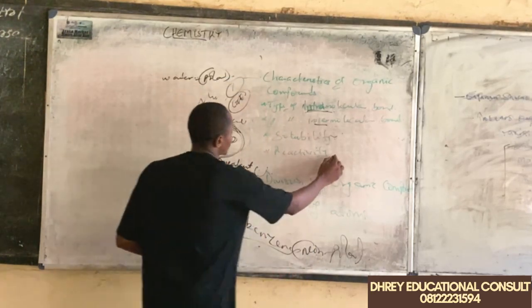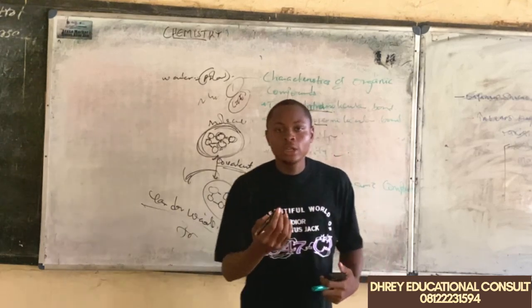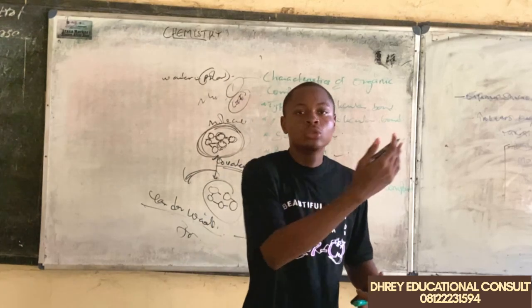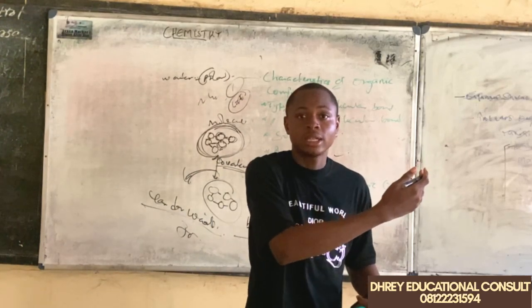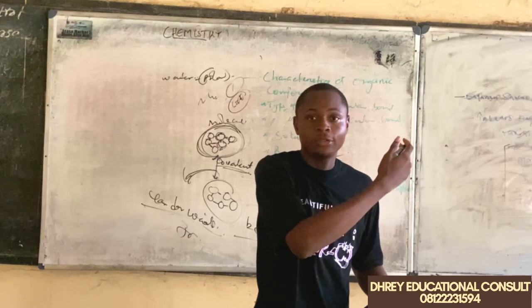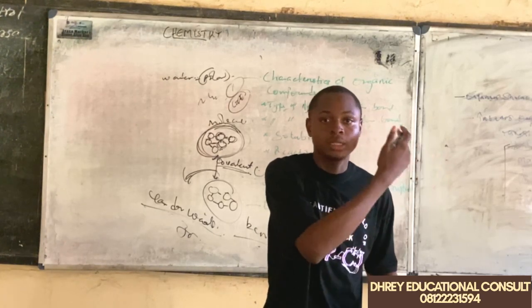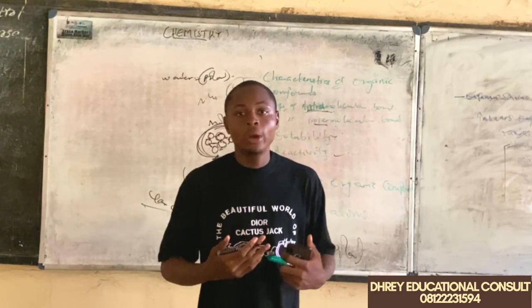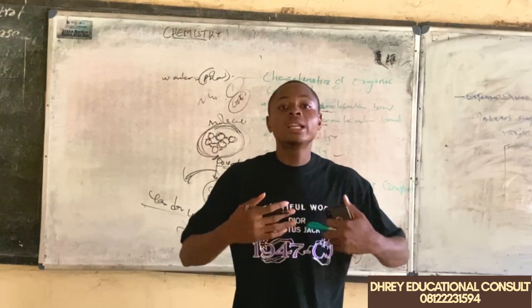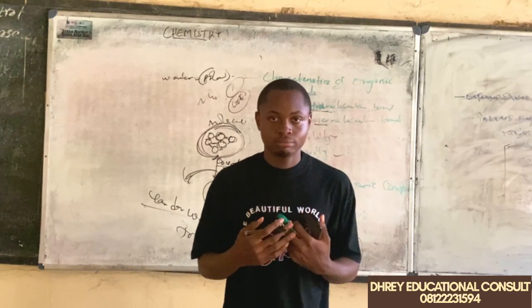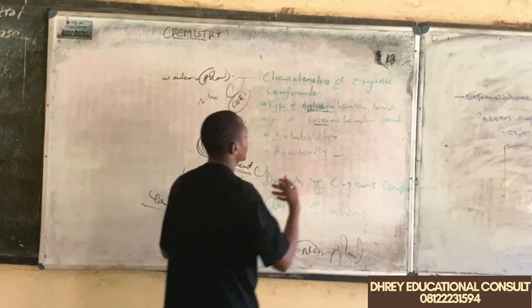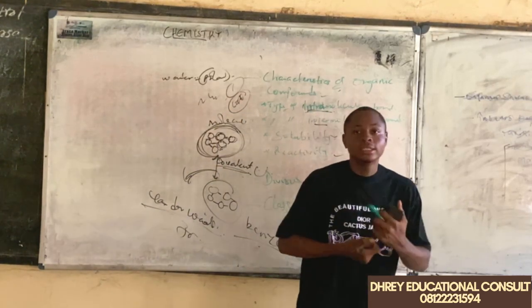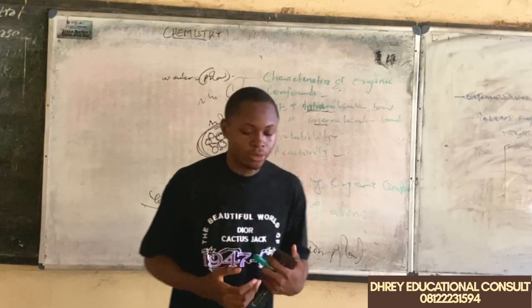Now, we also look at their reactivity. Organic compounds are usually slow in reaction compared to reactions like those we have with acids and bases and so on. Those are rapid reactions. But when it comes to organic chemistry, it is usually a slow reaction. These are some characteristics of organic compounds. Next, we are going to be looking at the division of organic compounds.